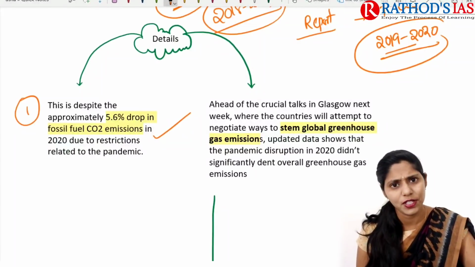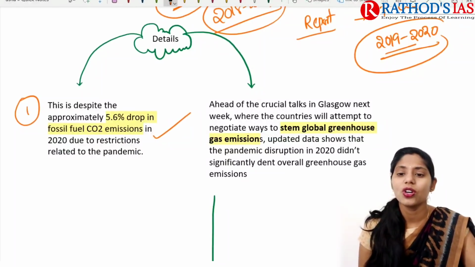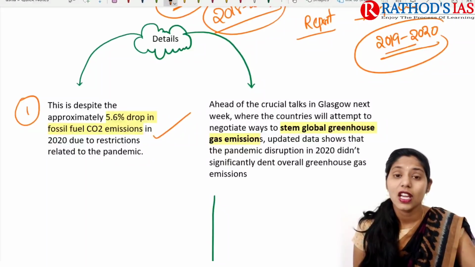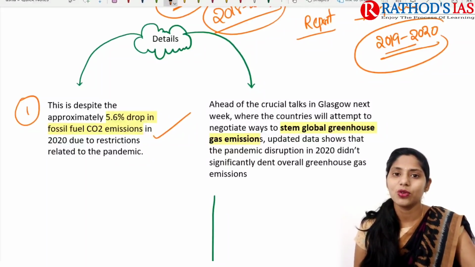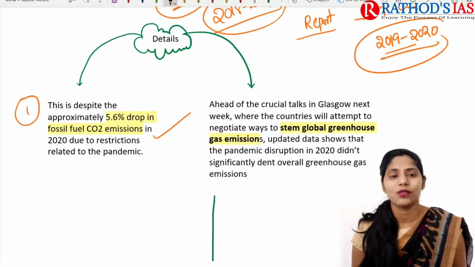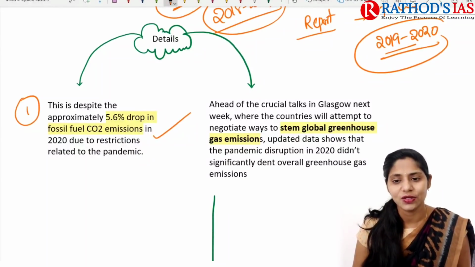So this is one perception. And this one is ahead of crucial talks that we are going to see next week, that is at Glasgow COP26. Here countries will attempt to negotiate. These countries will come up with their ways to stem global greenhouse gas emissions. And here these countries need to update their data as well, right?